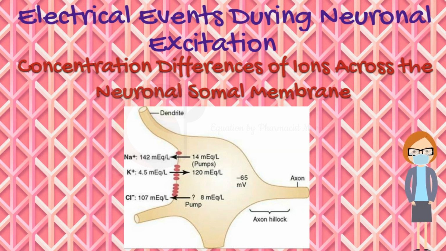It shows that there is a potassium pump, the other half of the sodium-potassium pump, that pumps potassium to the interior. This figure shows the chloride ion to be of high concentration in the extracellular fluid but low concentration inside the neuron. The membrane may be somewhat permeable to chloride ions, and there may be a weak chloride pump. Yet most of the reason for the low concentration of chloride ions inside the neuron is the -65 millivolts in the neuron. That is, this negative voltage repels the negatively charged chloride ions, forcing them outward through the pores until the concentration is much less inside the membrane than outside.